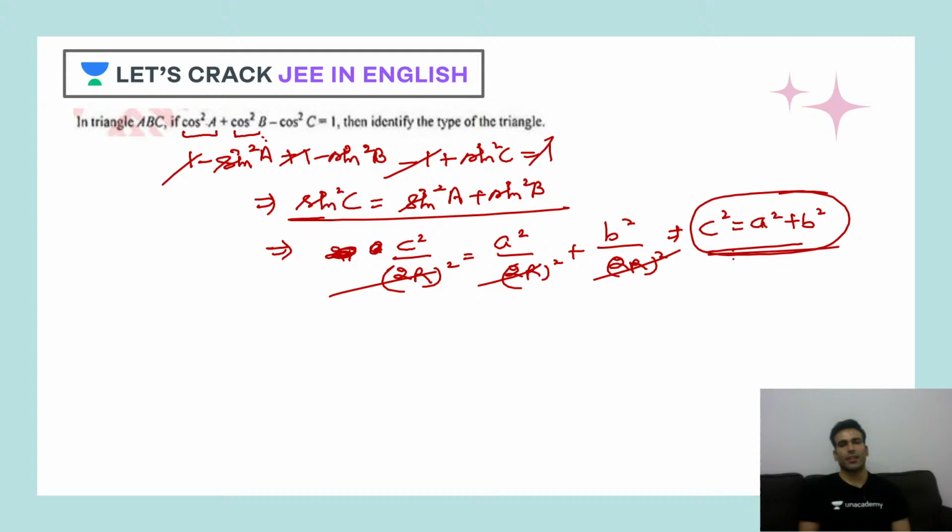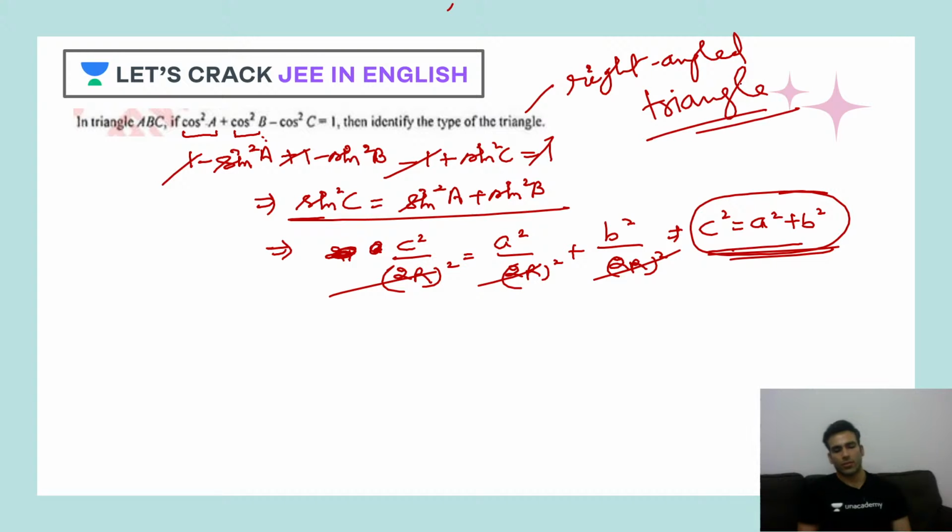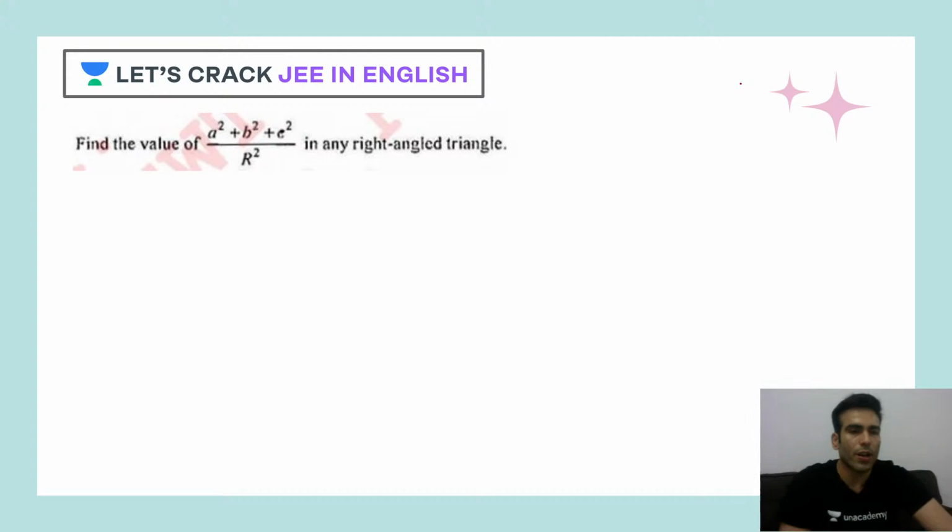So if Pythagoras theorem is being applied in this triangle, that means this triangle is a right angled triangle. Yes, buddy, absolutely right, Manas. Let's go to our next question.